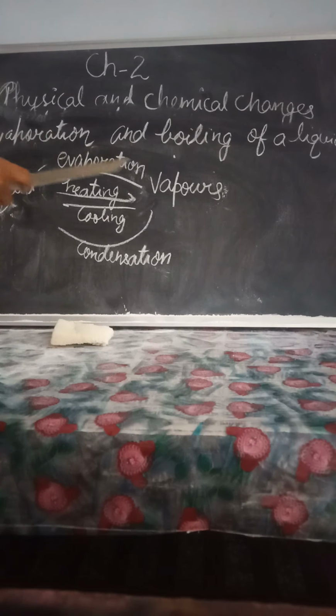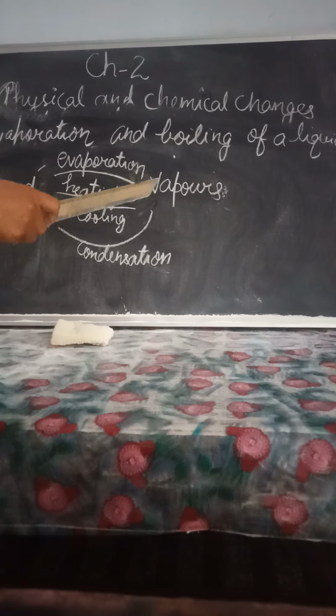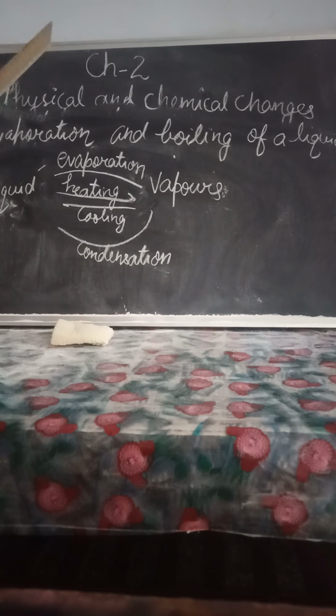A liquid turns to vapor at all temperatures, and this turning of a liquid into vapors is called evaporation. When we heat a liquid and it turns to vapors, if the temperature is higher, then evaporation will be faster. Then when the vapor is cooled, it gives back a liquid. The change of state from liquid to vapor and from vapor to liquid is reversible. Nothing new is formed here.